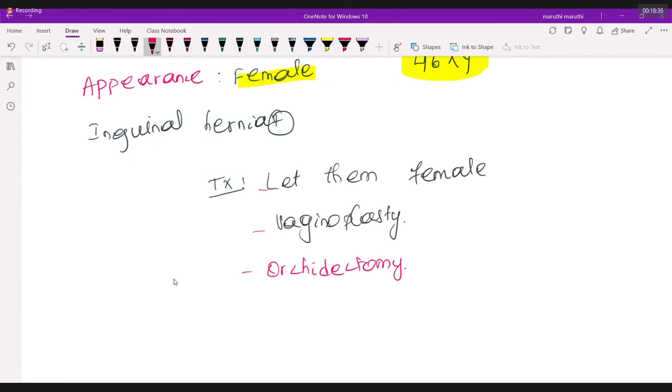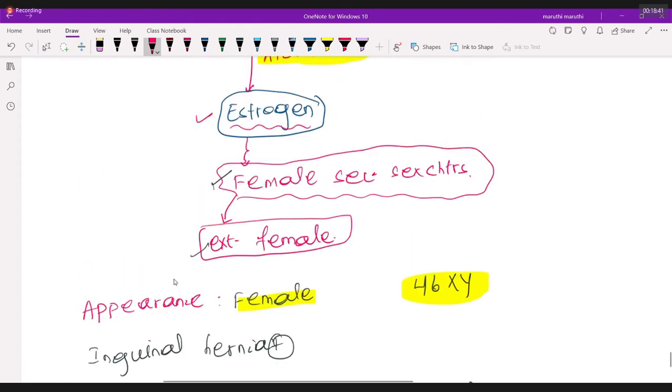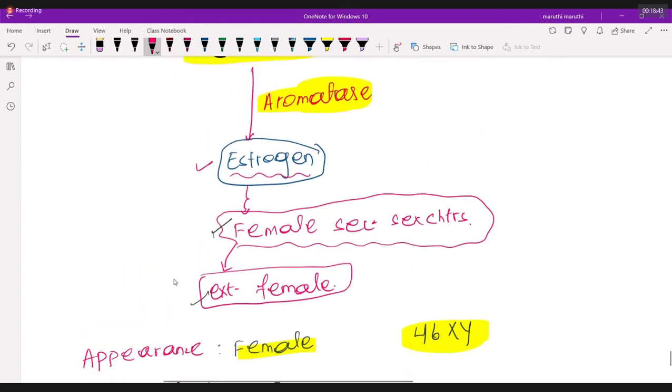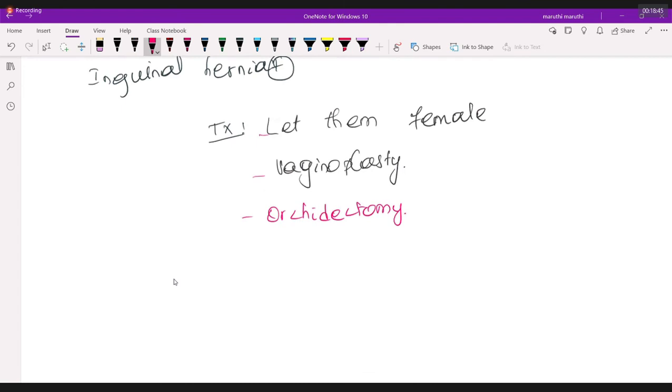Wait for the secondary sexual characters, because the body is producing testosterone and estrogen, so let your body do its action. Orchidectomy is to be done, but when? After the complete development of secondary sexual characteristics.